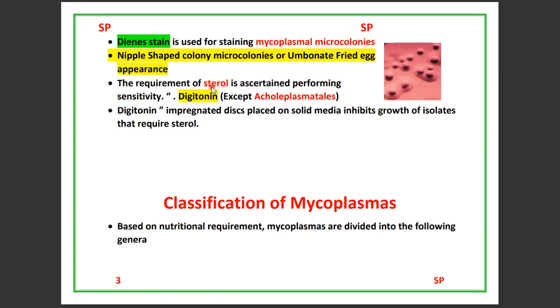So the growth of all mollicutes is inhibited when the nutrient medium is added with digitonin, except Acholeplasmatales.